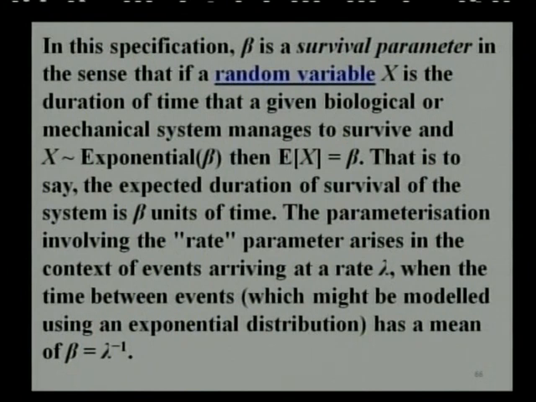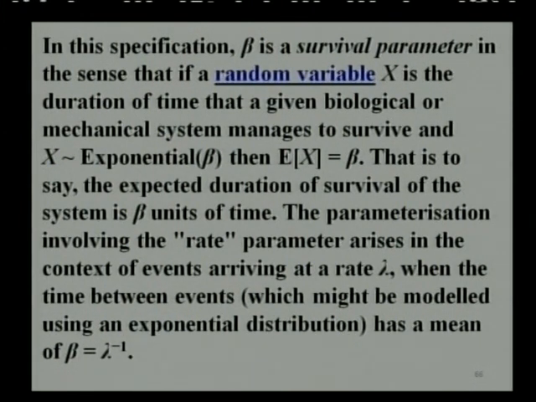In the specification, beta is a survival parameter in the sense that if a random variable x is the duration of the time that a given biological or mechanical system manages to survive, and x follows exponential with parameter beta, its expected value is beta. That is to say, the expected duration of the survival of the system is beta units of time.